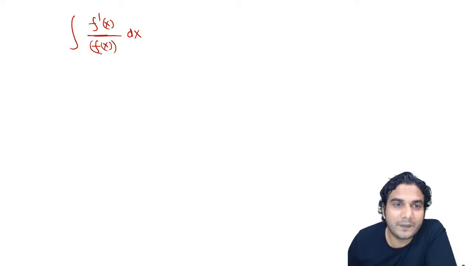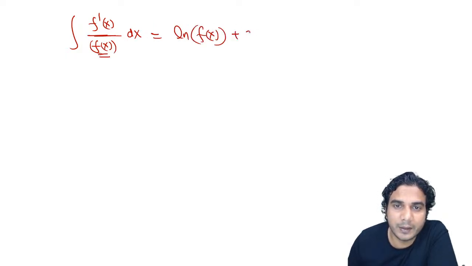So fx is a function. We know the integral of 1 upon x, right? And f dash x is there with dx, right? So that means the integral of this is going to be ln of f of x, all right? Directly you can memorize this. F dash x upon fx is ln fx, all right? Same thing you can do with any formula, okay?